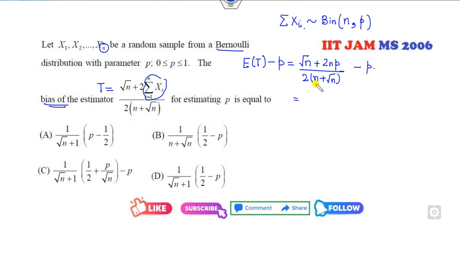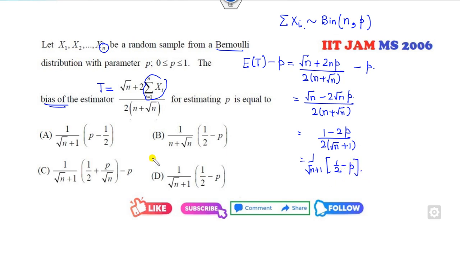Now I can take the LCM. So you can see 2 and p will be cancelled out. So it is root n minus 2 root n p divided by 2 times n plus root n. I can divide it by root n on both sides. The numerator part will be 1 minus 2p. Denominator part will be root n plus 1. So you can see I can take 1 by root n plus 1 as common. So it is half minus p, the right answer of this problem.